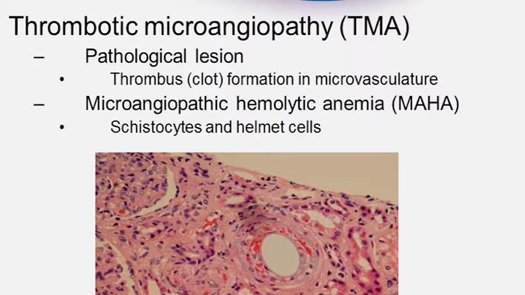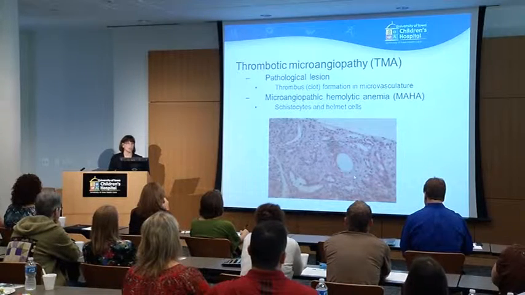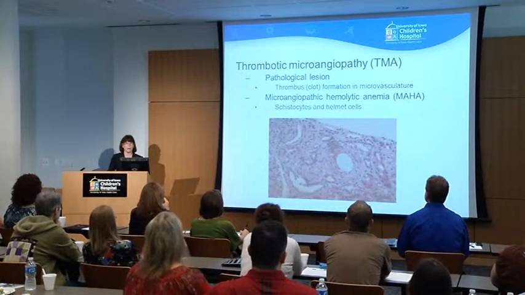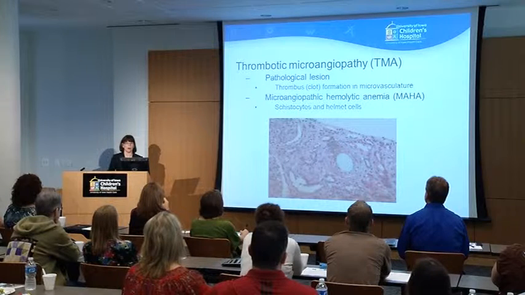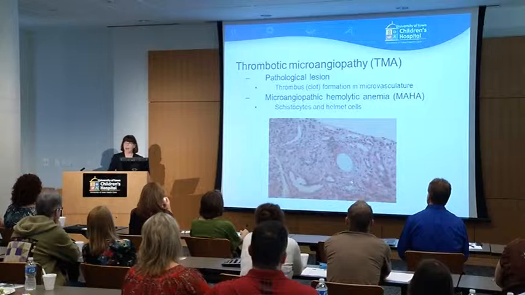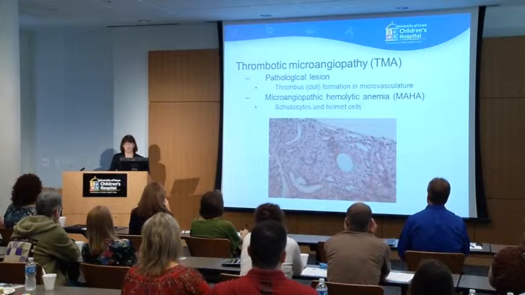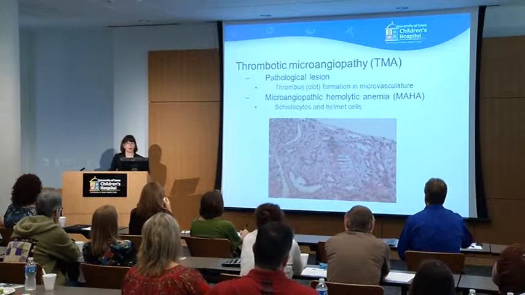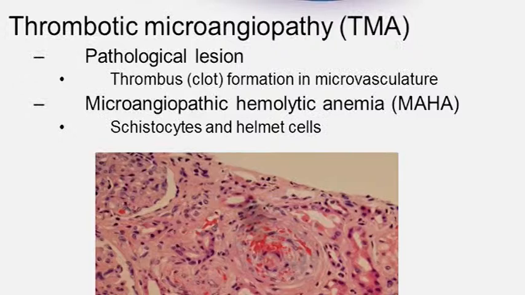This particular picture I show you is actually one of our patients, and what I would like to indicate is that I know this just looks like a bunch of pink stuff to you, but this is a blood vessel here. And notice there should be a nice open area where in fact blood can flow. Unfortunately, what happens in atypical aHUS patients is it looks like this.